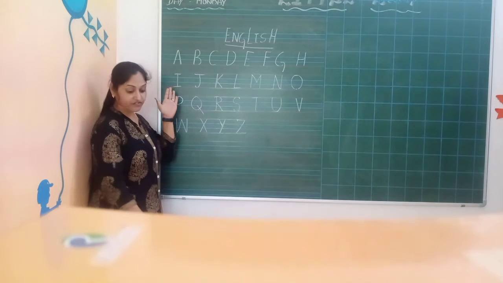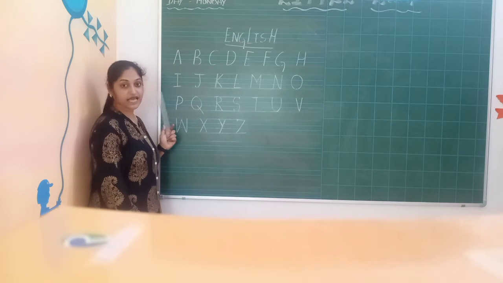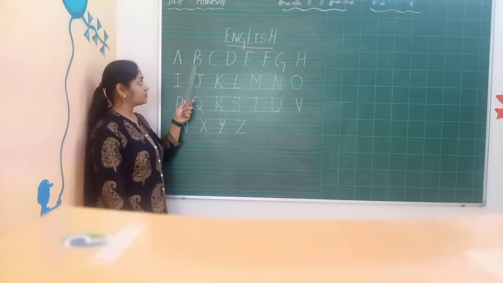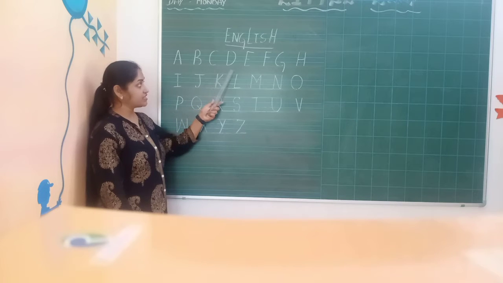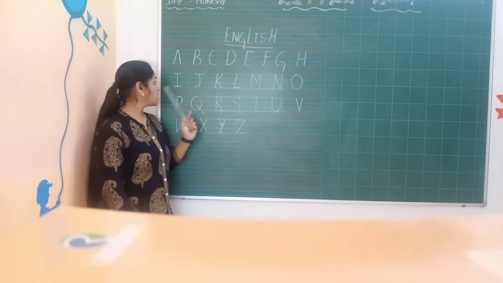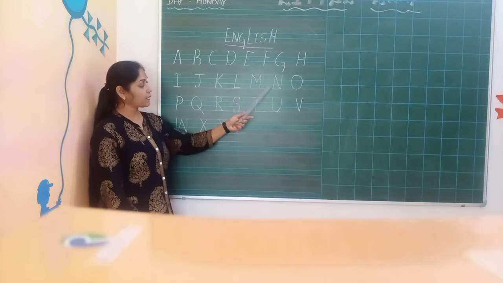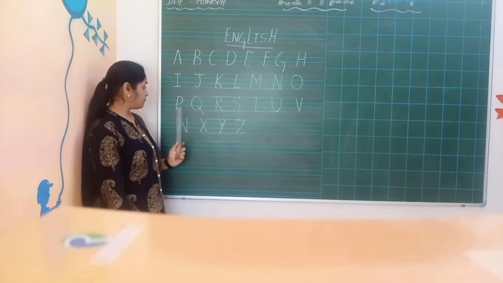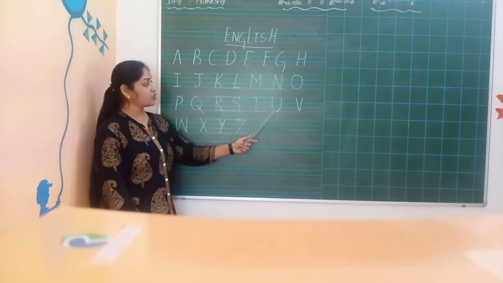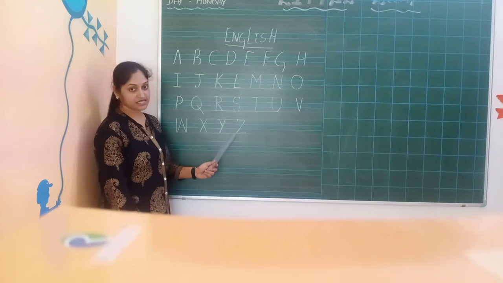These are alphabets. It is A to Z. This is called the capital letters. Yes, children? It is A, B, C, D, E, F, G, H, I, J, K, L, M, N, O, P, Q, R, S, T, U, V, W, X, Y and Z.